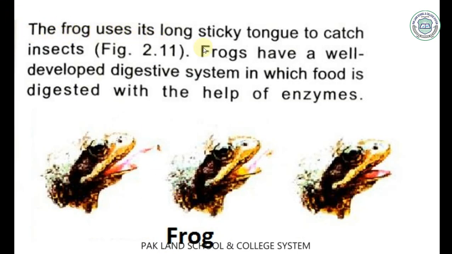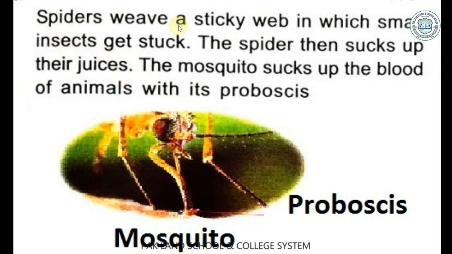The frog uses its long sticky tongue to catch insects. Frogs have a well-developed digestive system in which food is digested with the help of enzymes. Now, the frog has a sticky tongue through which it catches the insects. Spiders weave a sticky web in which small insects get stuck. The spider then sucks up their juices. The mosquito sucks up the blood of animals with its proboscis. Now look here, this is the proboscis from where it sucks the blood from animals and human beings.